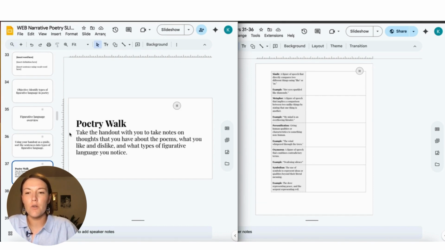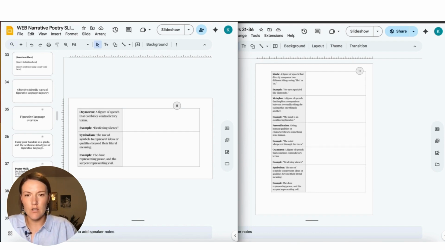And then we're going to do the poetry walk, where they're going to take handout H with them to take notes on the thoughts that they have about each poem and what they like and dislike and what types of figurative language they notice. So you can post poems on the wall, you can put them on the desks, you can do stations, however you want to do it, but they're walking around the room reading different types of poetry. And I can use this slide to give them an example of what they could write on their handout.